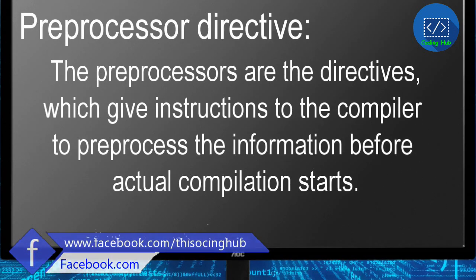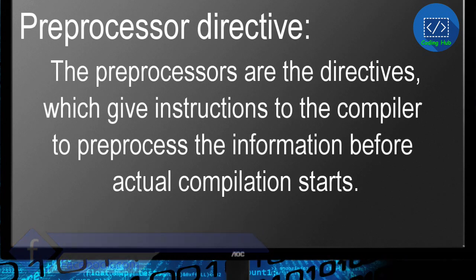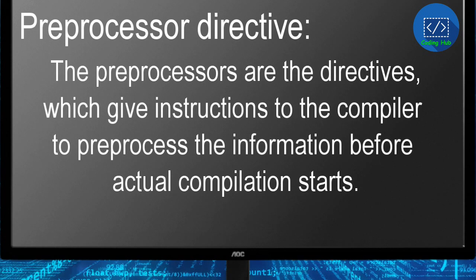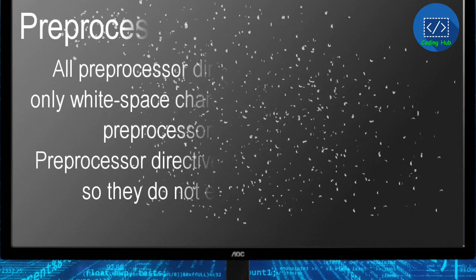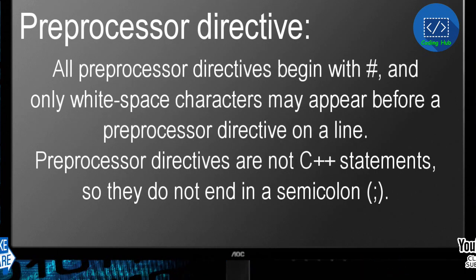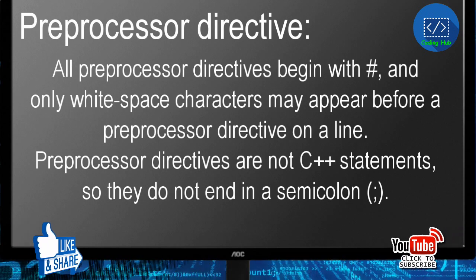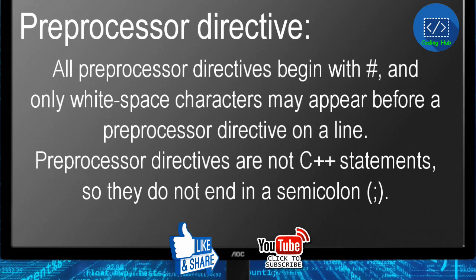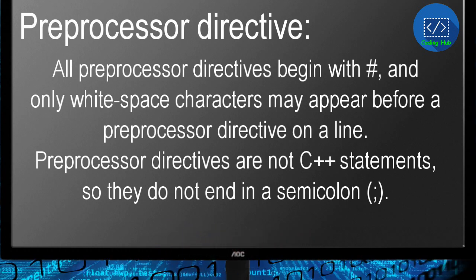Preprocessor directive. The preprocessors are the directives, which give instructions to the compiler to preprocess the information before actual compilation starts. All preprocessor directives begin with hash, and only white-space characters may appear before a preprocessor directive on a line. Preprocessor directives are not C++ statements, so they do not end in a semicolon.